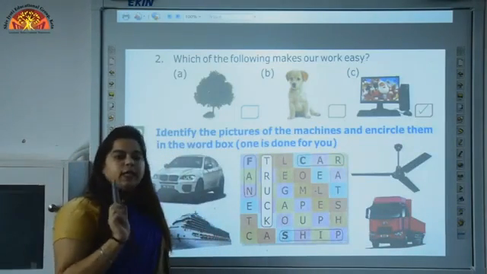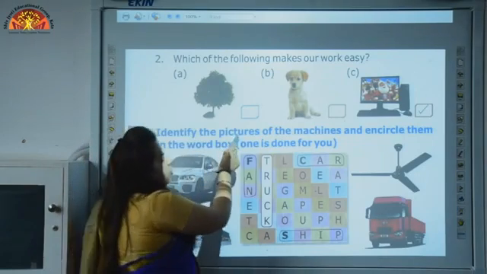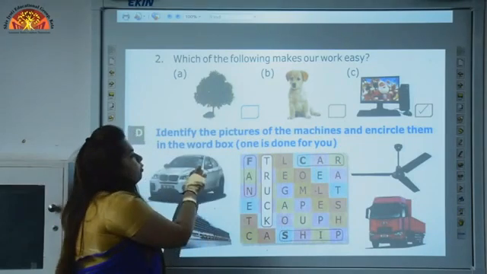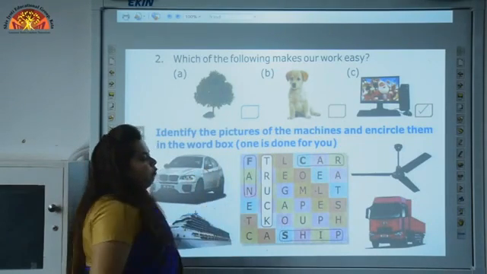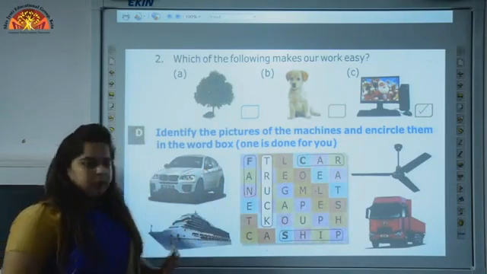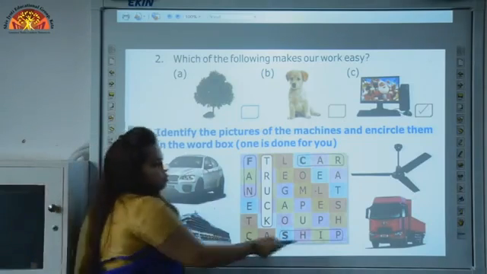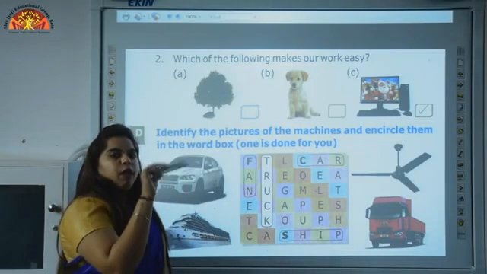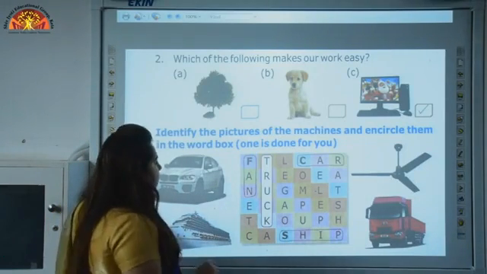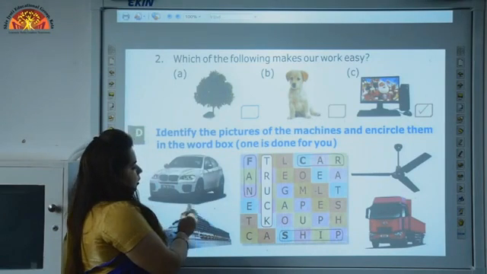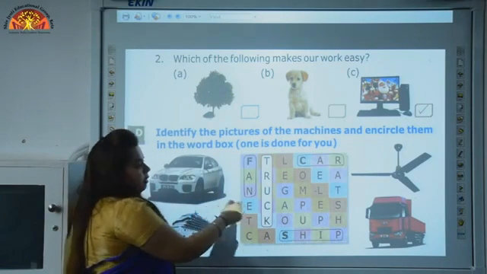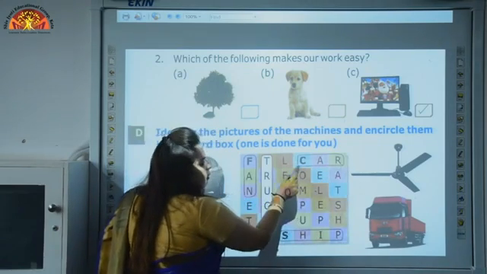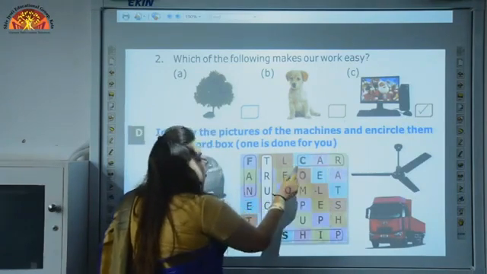Now question number D. Identify the pictures of the machines and encircle them in the word box. One is done for you and we have to identify the pictures. Children, you can see 4 pictures over here. What we have to do? We have to mark them, we have to encircle them. Now you can see this picture. This is a picture of car. Let's see where is car? It's here. So we will mark car, C-A-R, car.